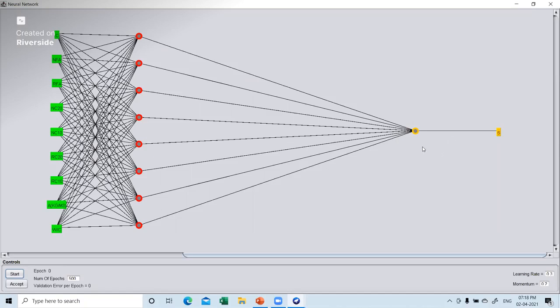neuron. Now you can see here at the bottom of the page, the epoch right now is 0. The number of epochs is 500, which we had given by default. If you want, you can change it here. Here itself you can make the changes. Then learning rate and momentum rate, right hand side bottom, you can see that. You can change it here also. Okay, and just say start.